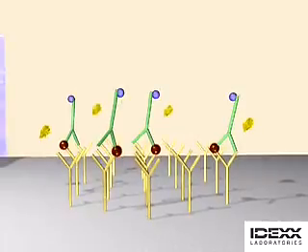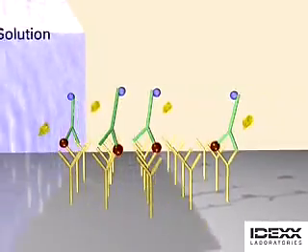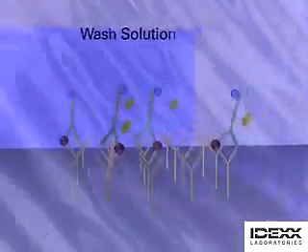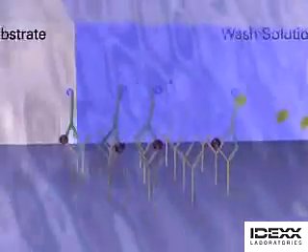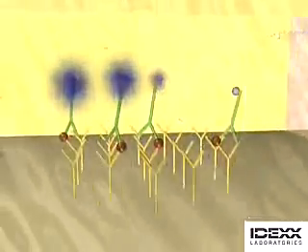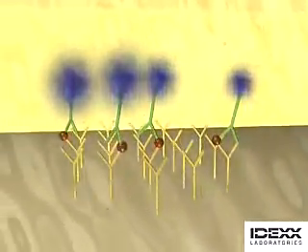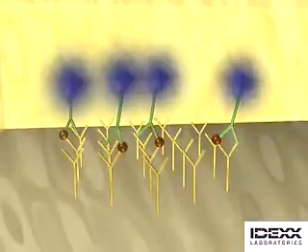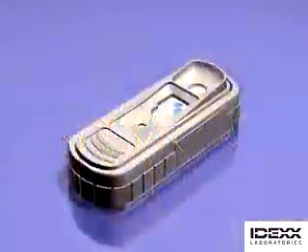The user then snaps the test, which initiates the flow of wash solution. The wash solution cleans away any non-bound material, which clears the read window. The wash solution is followed by a substrate that, when interacting with the tag molecule, generates and amplifies a blue color. This heightens the ability to detect positive animals.